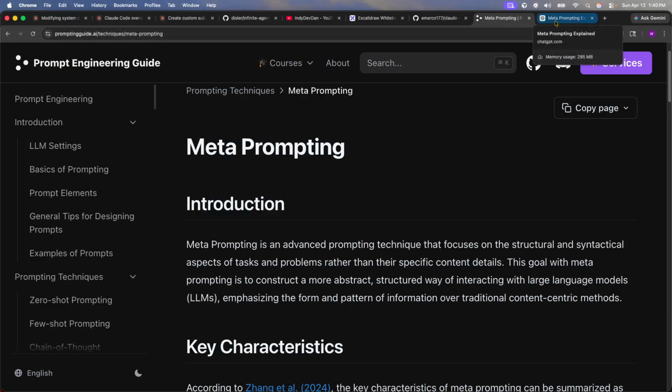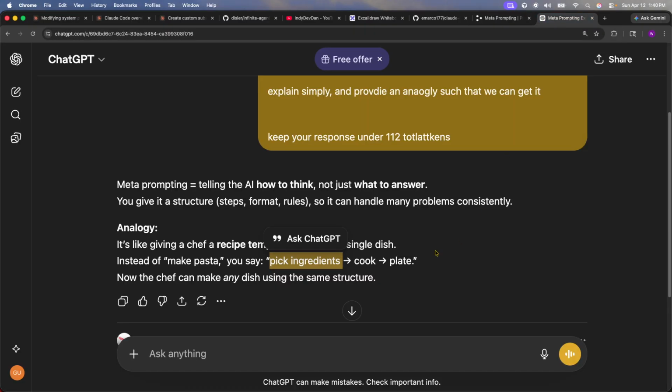After reading that, I'm still a little bit fuzzy on meta prompting, so let's go ahead and jump over to ChatGPT. Meta prompting equals telling the AI how to think, not what to answer. We're going to give it a structure, and that structure is going to be its steps, the format, and the rules, so it can handle many problems consistently. It's like giving a chef a recipe template instead of a single dish. So instead of saying, all right, bet, can you make some pasta for me, we're going to say, you can pick the ingredients, cook it, and then plate it for me. Now the chef can make any dish using the same structure.